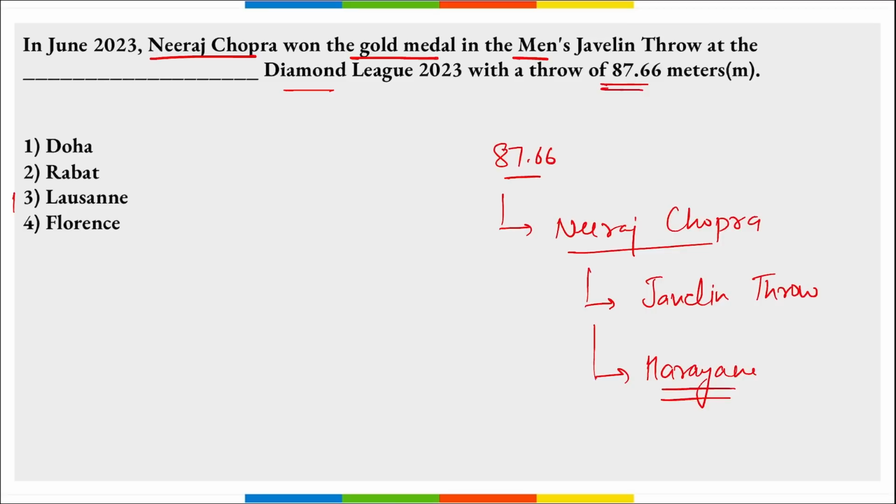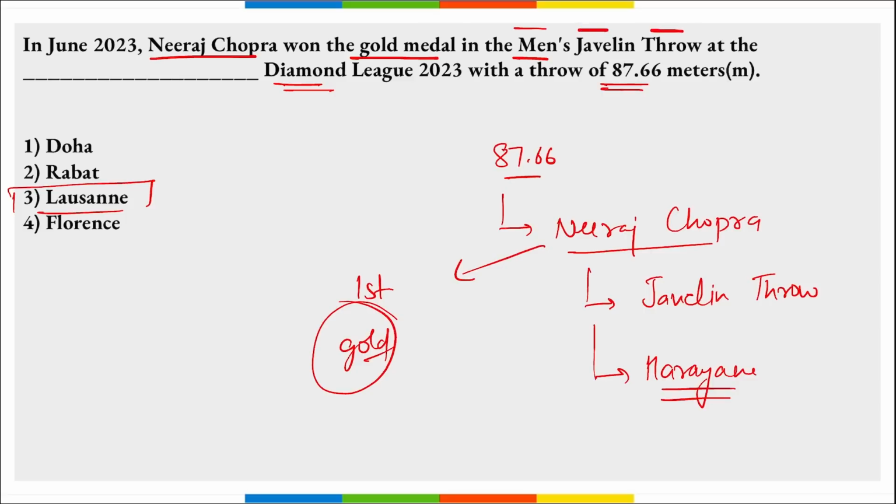It was the Lausanne Diamond League, held in Lausanne, Switzerland. He finished first here, that means he won the gold medal with this 87.66 meters throw, in the men's javelin throw at the Lausanne, Switzerland Diamond League 2023.